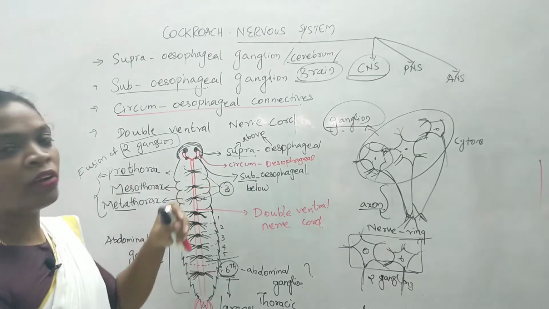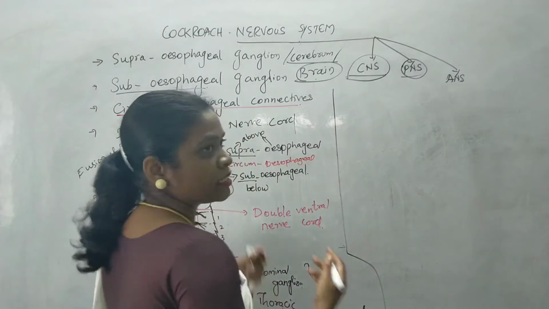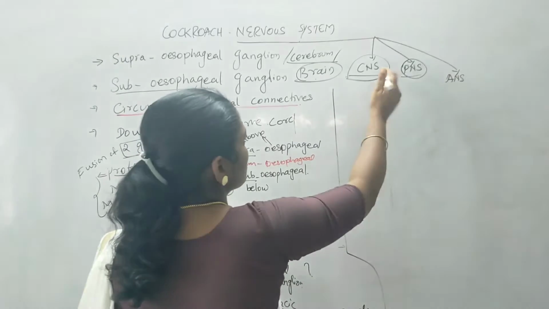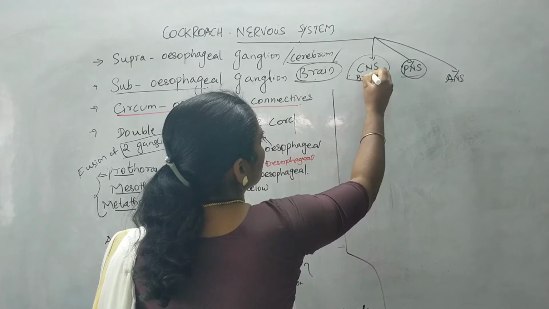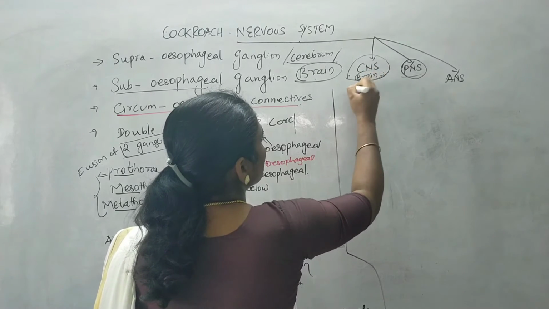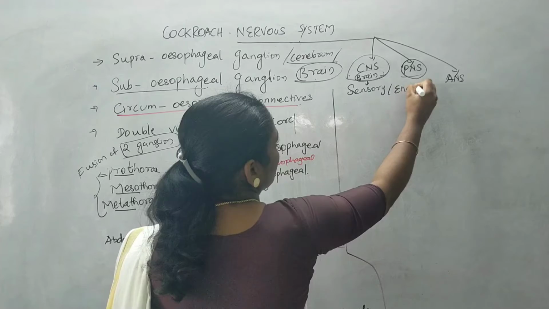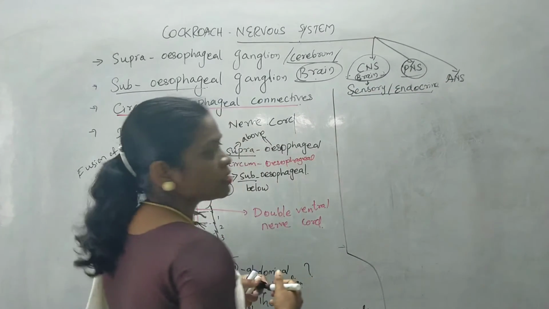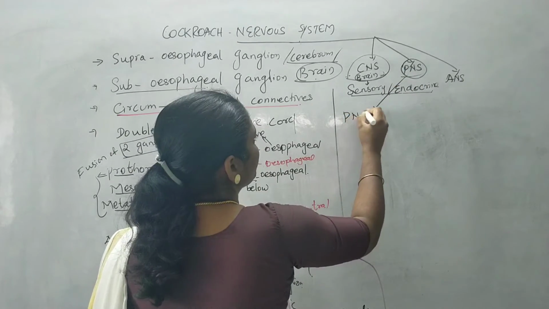Now we will move on to the peripheral nervous system. The nerves arising from the central nervous system constitute the peripheral nervous system. Okay, the central nervous system is also known as the brain of the cockroach, as we already discussed, and it also does the function of sensory and endocrine. So these 2 functions are done by the central nervous system. And now we will move on to the peripheral nervous system.